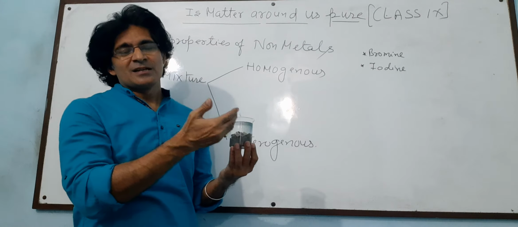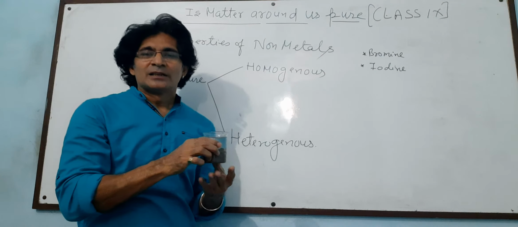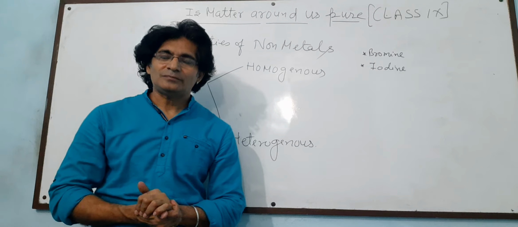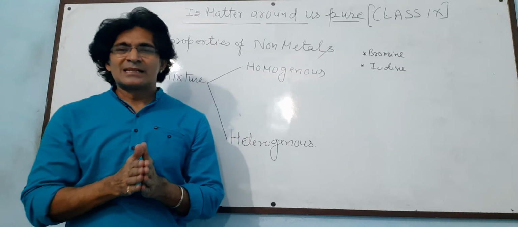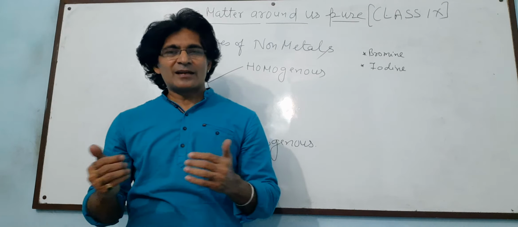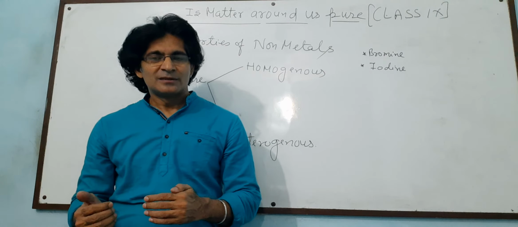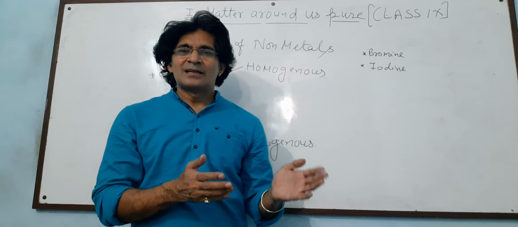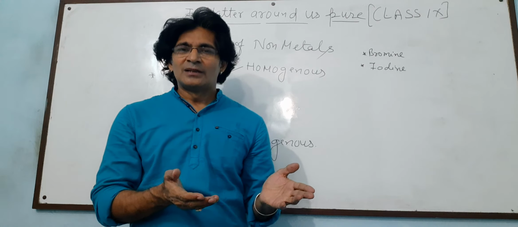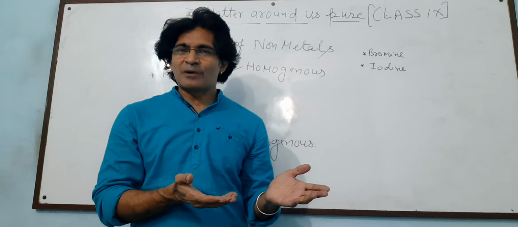Now let us consider again the properties I have told you. Mixtures can be combined in any ratio. They retain their original properties. In homogeneous mixtures, when any substance is dissolved, there do not seem to be different boundaries.